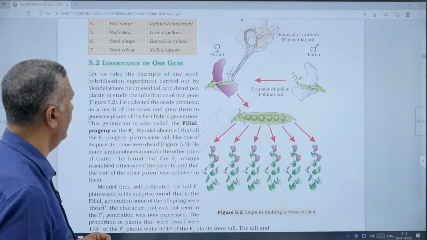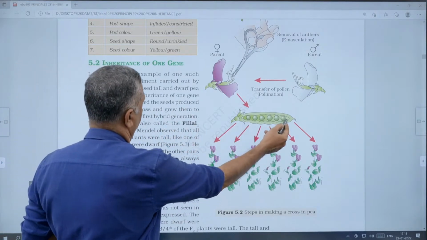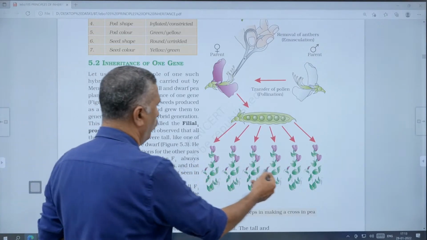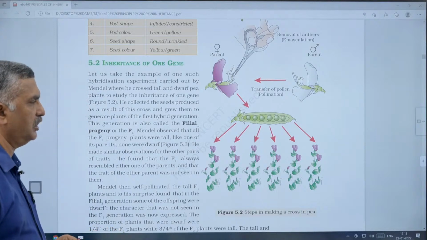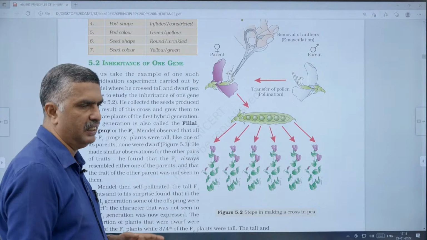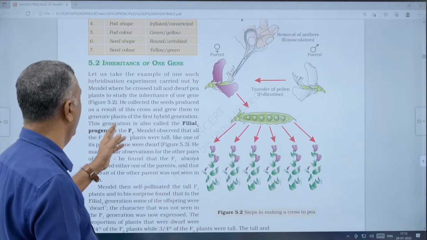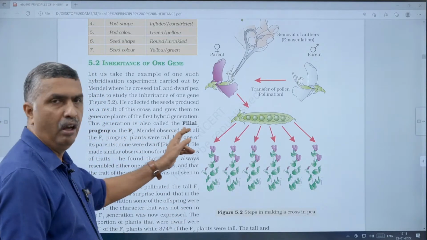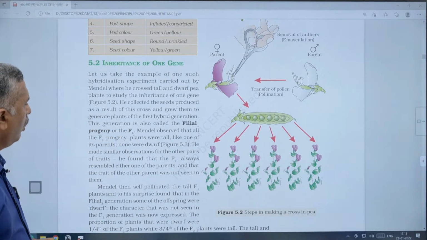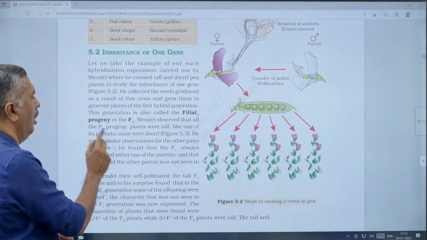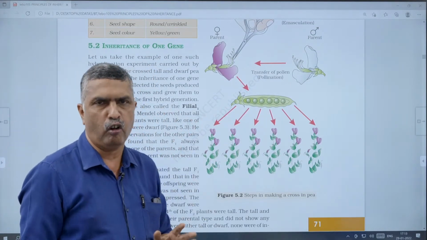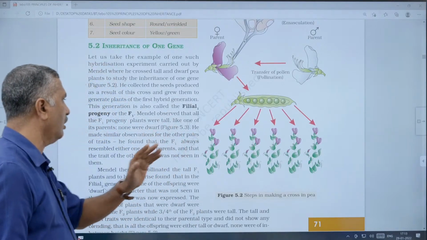He collected the seeds produced as a result of this cross and grew them to generate the first hybrid generation. It is called the F1 generation, or filial 1 generation, also called the filial 1 progeny or the F1 progeny. Mendel took the tall parent and the dwarf parent, both true breeding lines, one tall and the other dwarf.